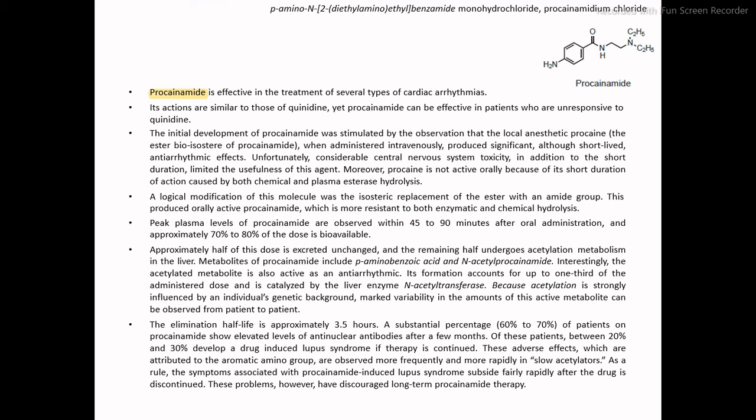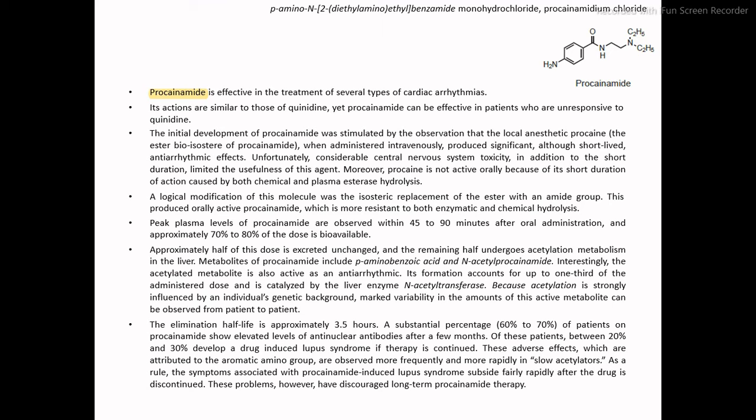Approximately half of this dose is excreted unchanged, and the remaining half undergoes acetylation metabolism in the liver. The metabolites of procainamide include para-aminobenzoic acid, that is PABA, and N-acetyl procainamide. Interestingly, the acetylated metabolite is also active as an antiarrhythmic. Its formation accounts for up to one-third of the administered dose and is catalyzed by the liver enzyme N-acetyltransferase.